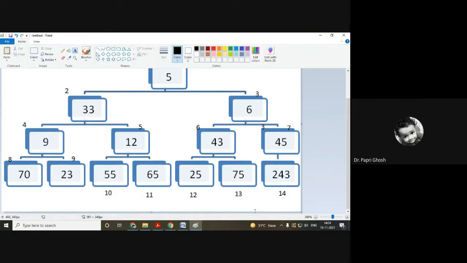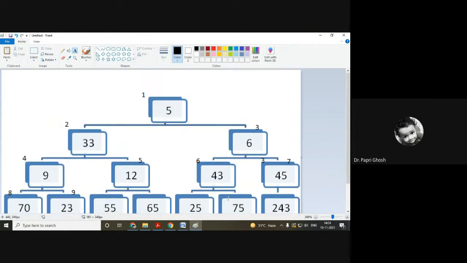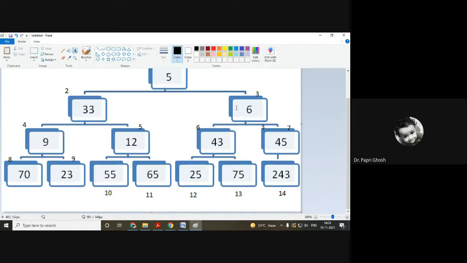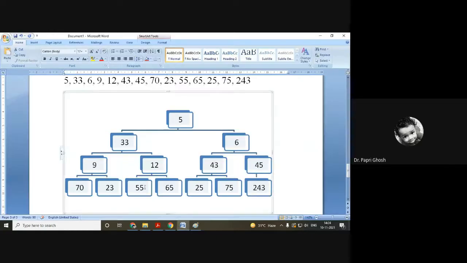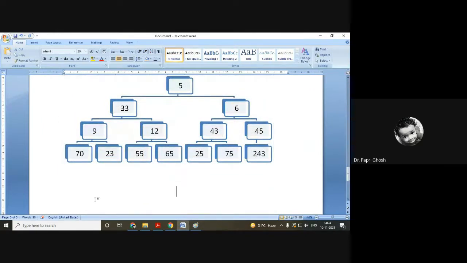Fine. So this is how we can number all the nodes. Now if we consider this is 14, we can get the parent node by dividing 14 by 2. As it is place number 14, it is a left child node.